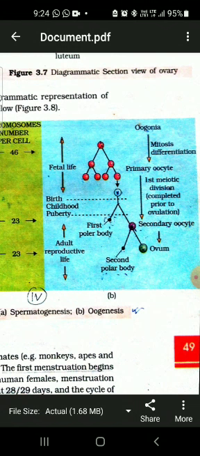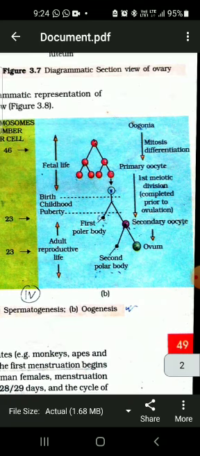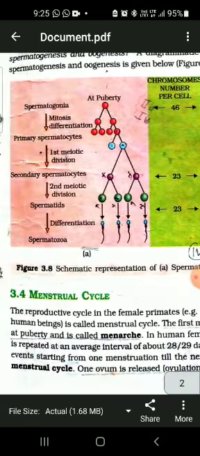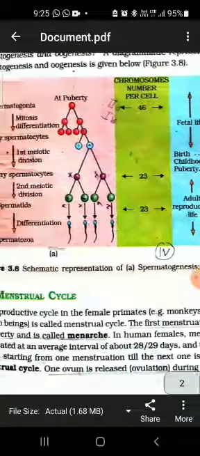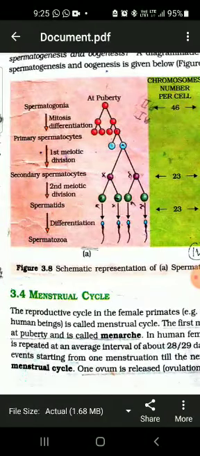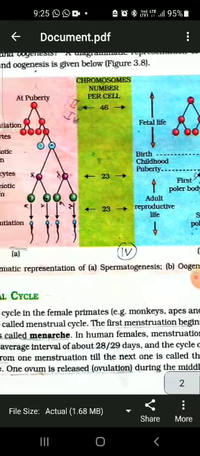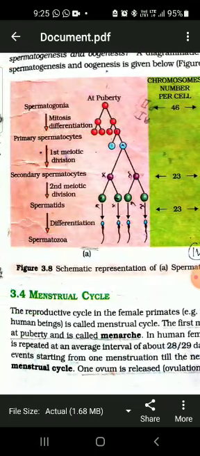Once the Graafian follicle matures and the ova is released, it is known as ovulation. The first ovulation in the female body is known as menarche. Since then, there is a cyclic change in the female reproductive system, particularly in the ovary and the uterus. This cyclic change in the female body is known as the menstrual cycle. The whole menstrual cycle is a hormonally controlled cycle.